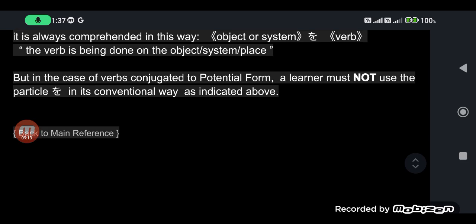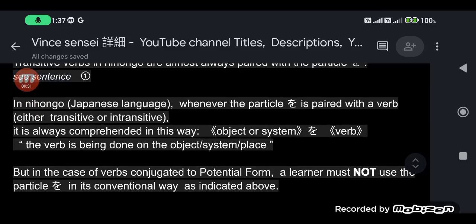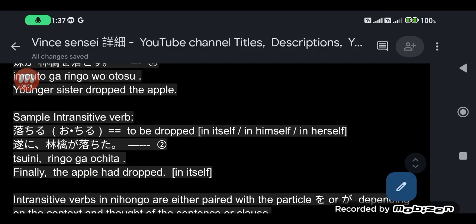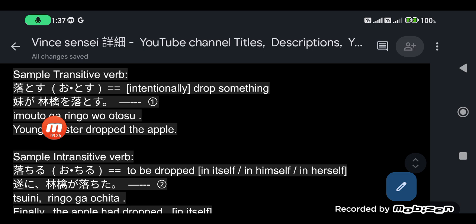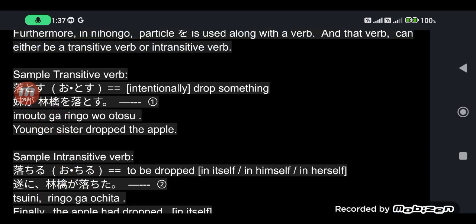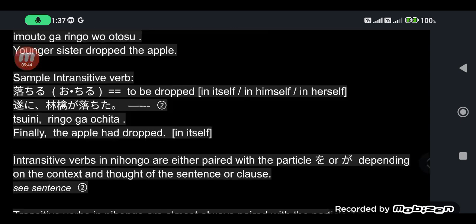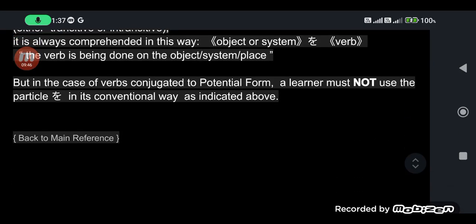But in the case of verbs conjugated to potential form, the language learner must not use the particle wo or direct object particle wo in its conventional way, as you have seen in sentence 1 and sentence 2. So you must not use the particle wo in this sense when you're dealing with verbs already transformed into potential form. So let's go back to our main reference, minasan.